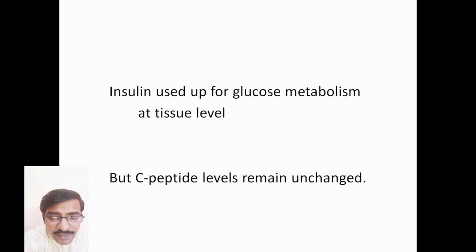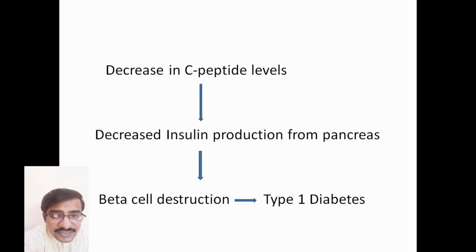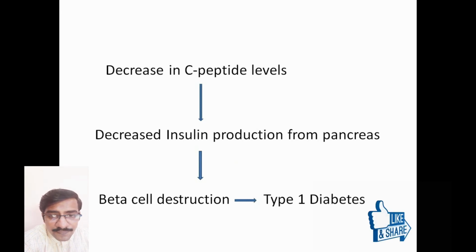So let's say a patient's C-peptide levels are decreased in his blood, which means there is decreased insulin production from the pancreas also. So what are the times when insulin production is decreased from the beta cells of the pancreas? Usually when there is destruction of the beta cells of the pancreas. And when are the beta cells destroyed?